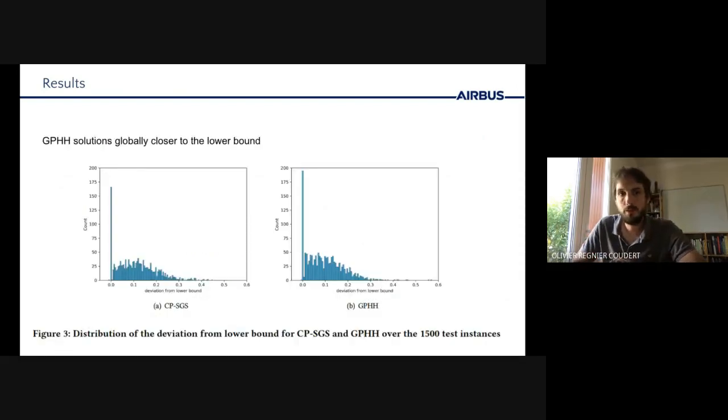If we look closely at the distribution of the makespans obtained by GPHH and CPSGS, and if we abstract the runs that have reached the lower bound, we see that the distribution is more skewed towards the lower bound for GPHH than it is for CPSGS. And this confirms the previous trend.